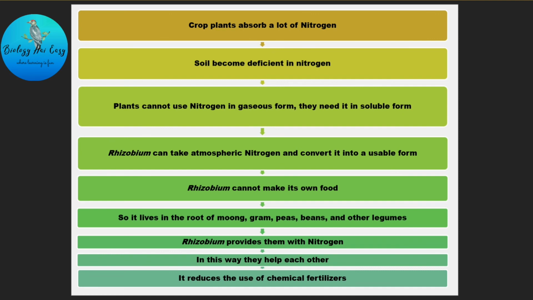Here, rhizobium plays an important role. It can take atmospheric nitrogen and convert it into a usable form for plants. And rhizobium cannot make its own food, so it lives in the roots of leguminous plants like moong, gram, peas and beans. Rhizobium provides plants with nitrogen, and in this way they help each other. In addition to that, presence of rhizobium in soil leads to reduction in use of chemical fertilizers.